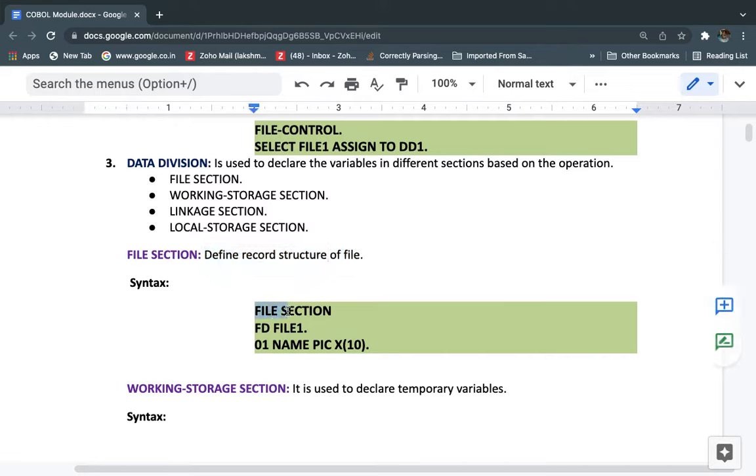The syntax looks like the file section followed by FD. FD is nothing but file description. So this is the file name, followed by the file description. What is the description? We have one record, for example 01 name PIC X(10), and so on. Whatever data variables we are using within these files, that record information we can define in the file description.